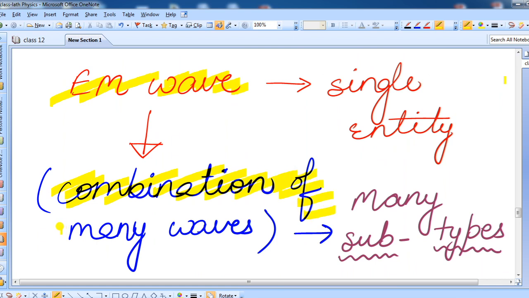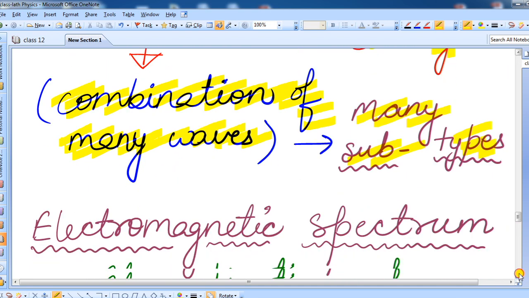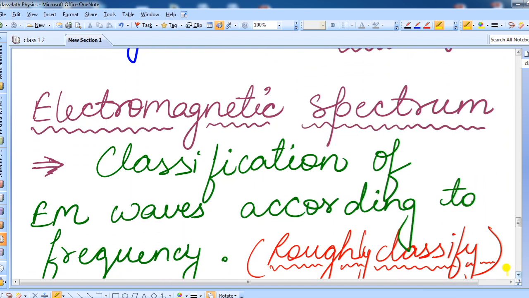It is a combination of many waves. Many waves are coming under this category, EM wave. It is not a single entity, right? So there are so many subtypes of this EM wave. Now, what are those subtypes? Let us see here.